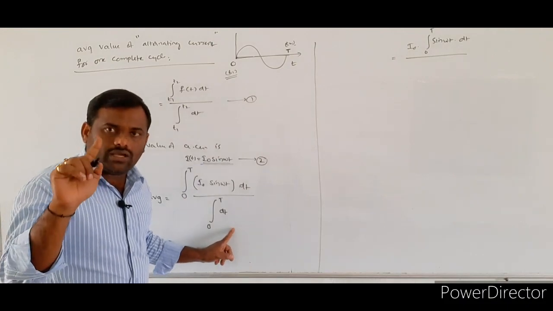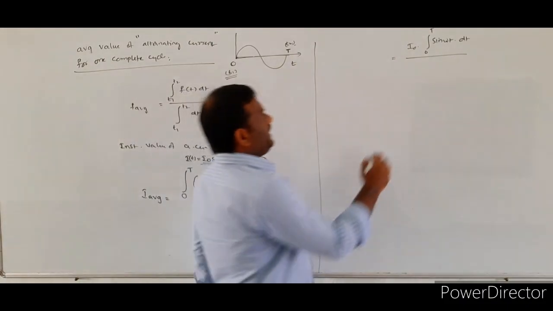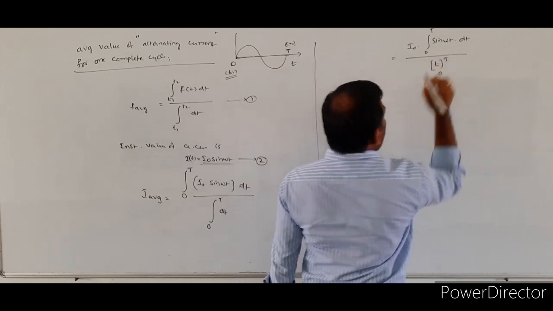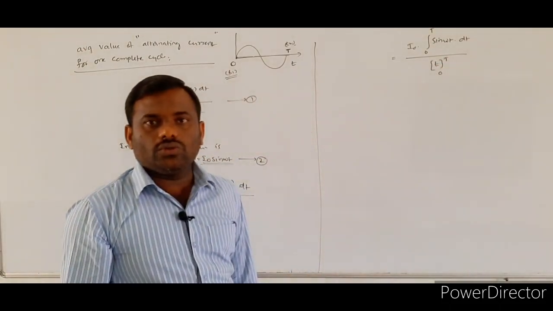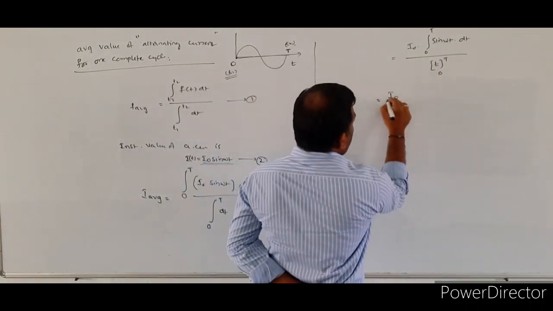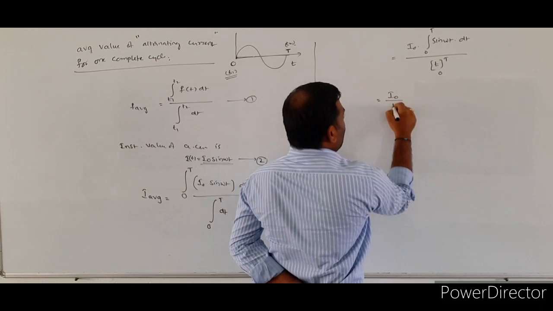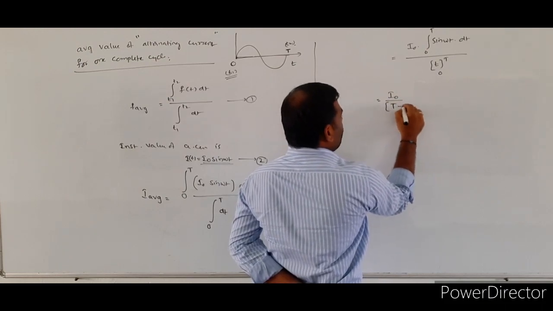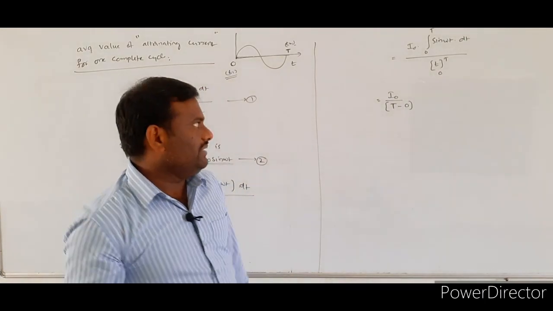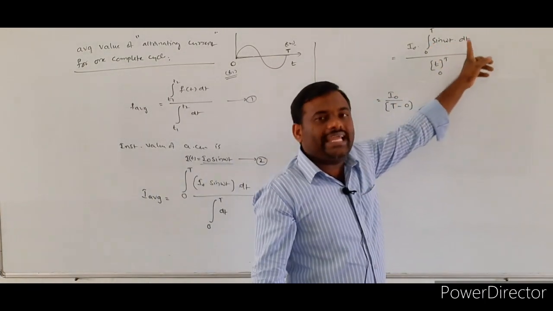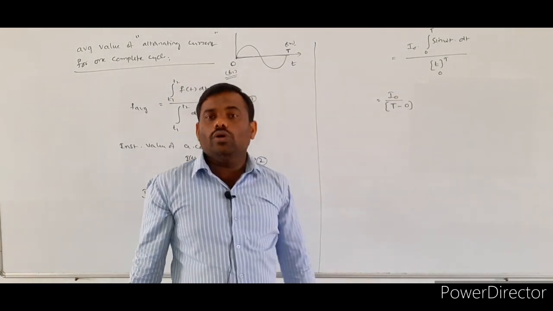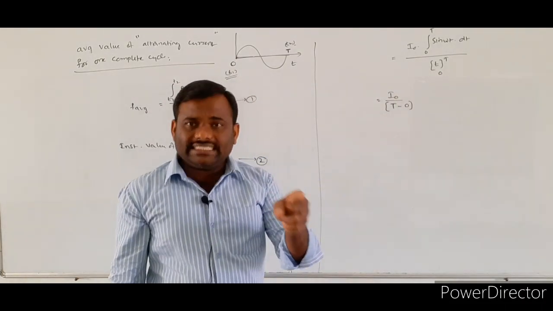Integral dt is equal to small t, limits from 0 to capital T. Now, in the numerator I naught, and in the denominator its value is equal to capital T, or you write one more step, T minus 0, upper limit minus lower limit. Integral sin omega t: integral of sin ax is equal to minus cos ax by a.